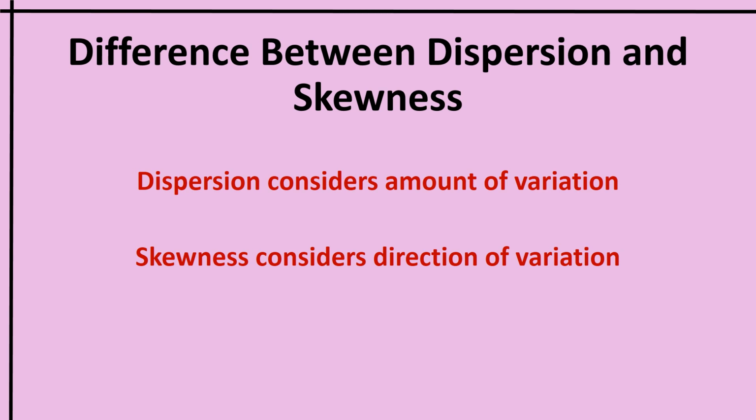Now let us see what is the difference between dispersion and skewness. Dispersion considers the amount of variation, but skewness considers the direction of variation, whether it is left or right. On the basis of that, we can say a skewness is positive or negative.